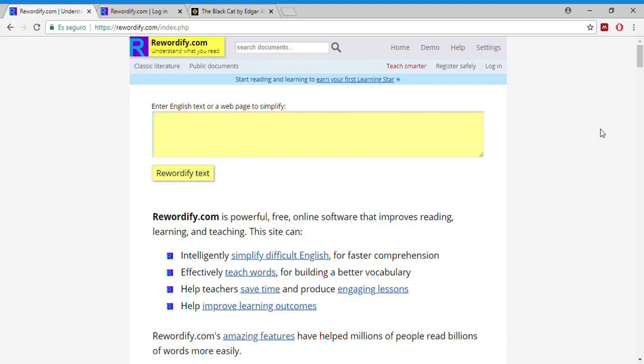Hello everyone, I'm Elim, and with Nicole we are going to show you rewordify.com. It's a free online web application created by a teacher for teachers in order to improve reading comprehension in your students.